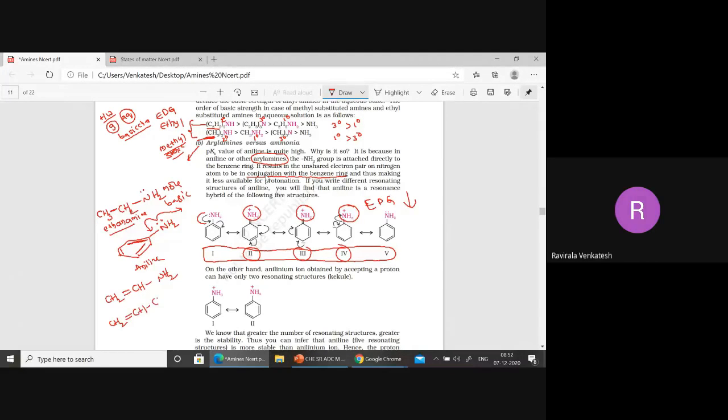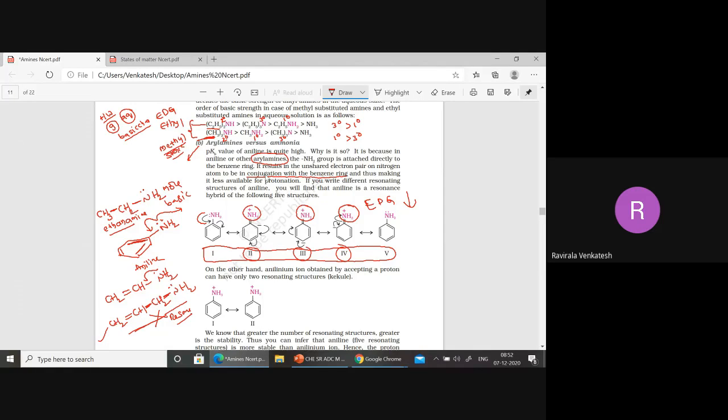Less basic, because the lone pair is involved in conjugation. What about allyl amine? Is it less basic or more basic? Allyl amine is more basic only. Why? Because it has a single bond, resonance is absent here. Therefore, it is more basic only.